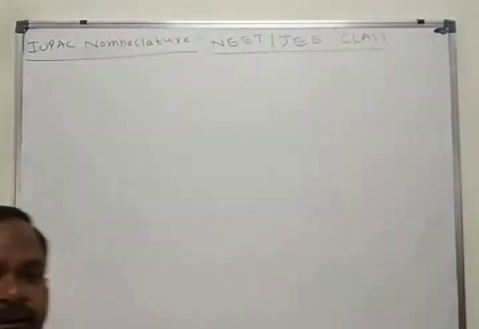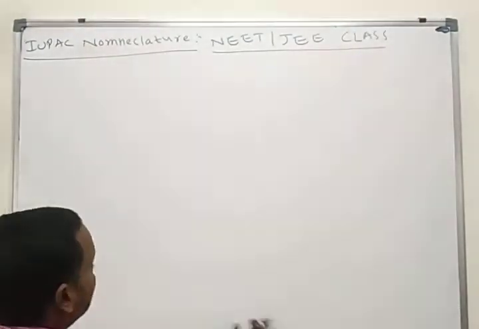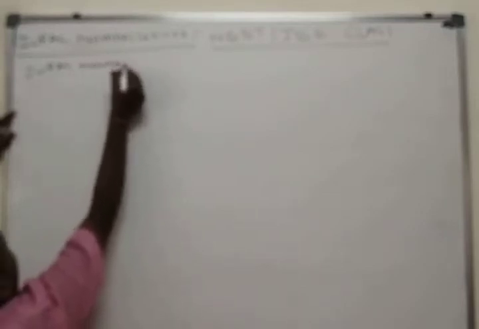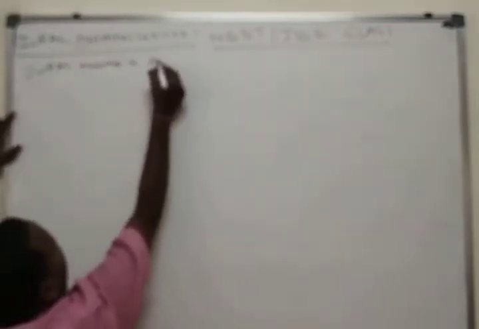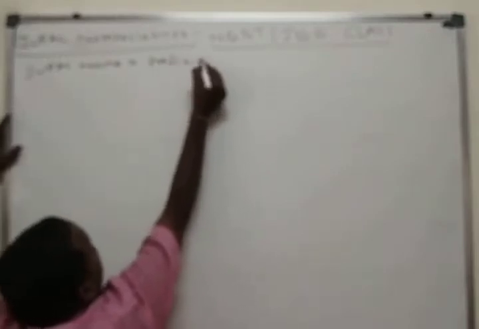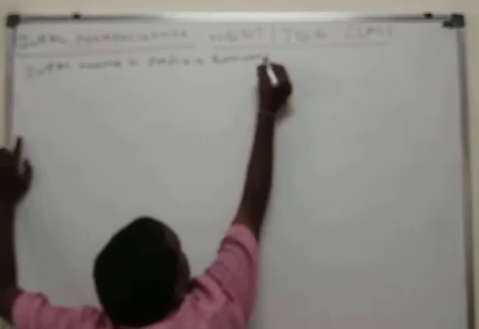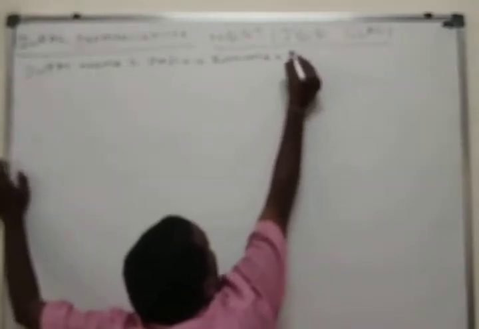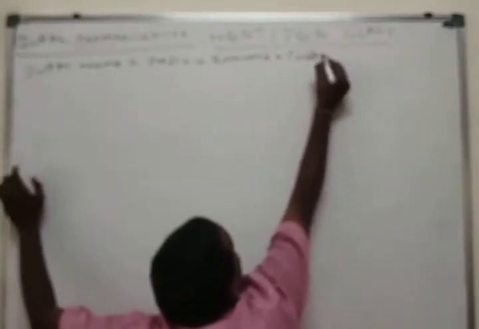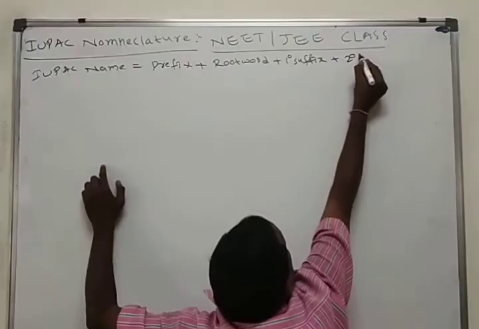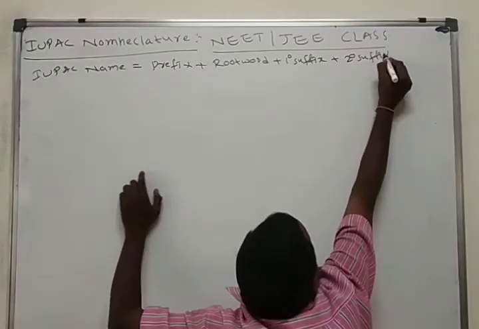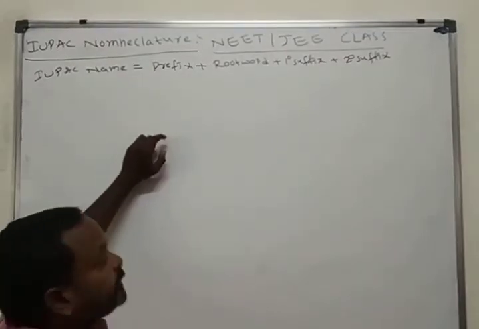Today we continue with the last video, last topic. What is the principle for the IUPAC name? IUPAC name is equal to prefix, root word, primary suffix plus secondary suffix. Yesterday we discussed the prefix.